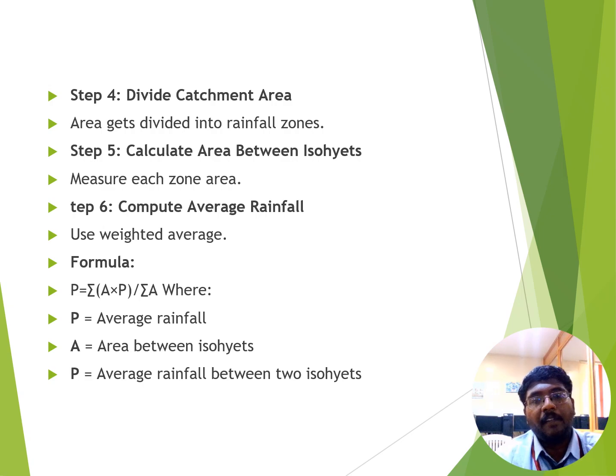Finally, we can calculate the average rainfall by using the summation of A multiplied by P divided by the summation of A, where P is the average rainfall for each station and A is the area between each location.